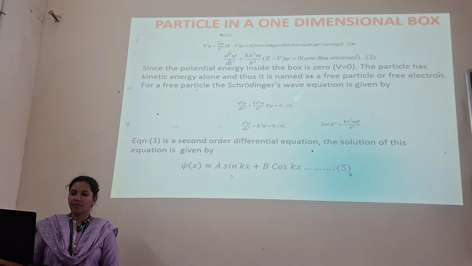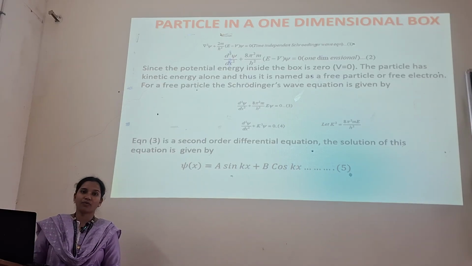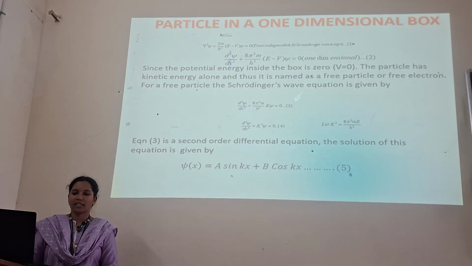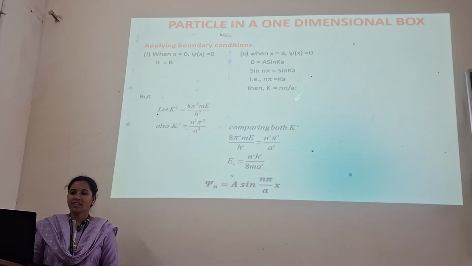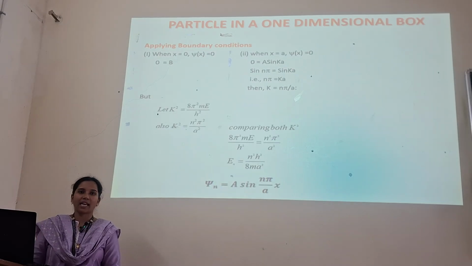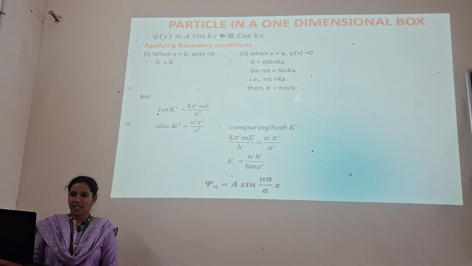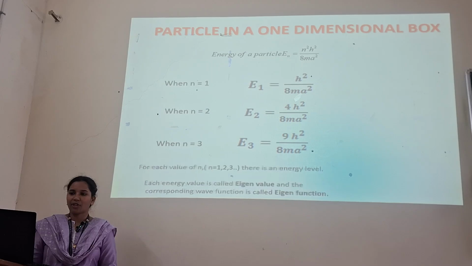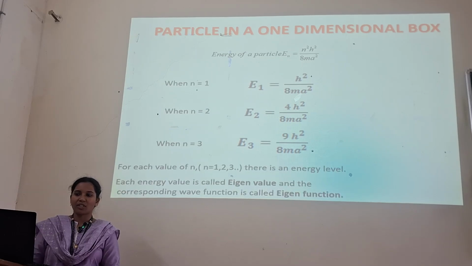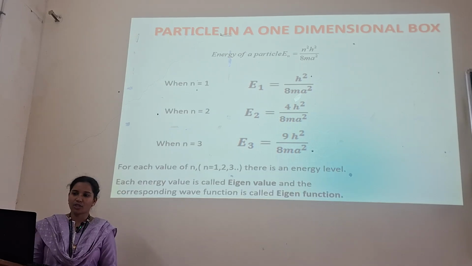For this second order differential equation, the solution is given by psi of x is equal to A sin kx plus B cos kx. When you apply the boundary conditions, we will get psi n is equal to A sin (n pi by a) into x. So this is the boundary condition. For that, we will get E1 is equal to h square by 8ma square, that is when n is equal to 1.